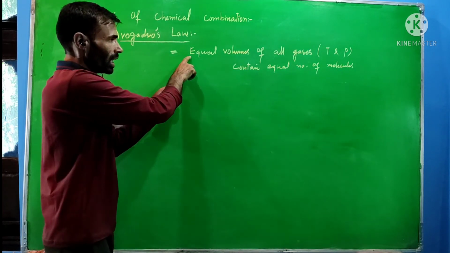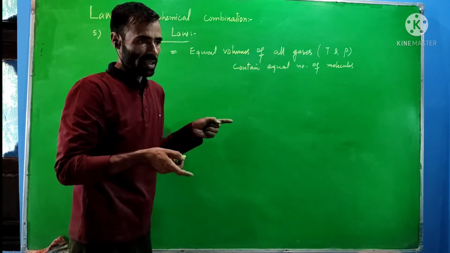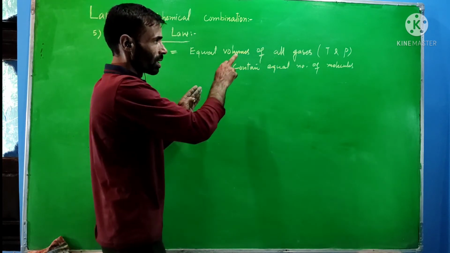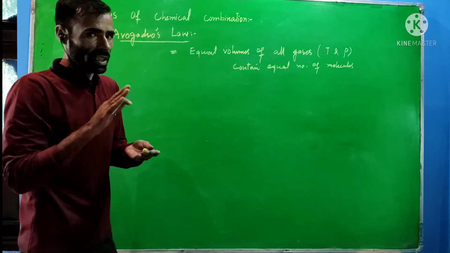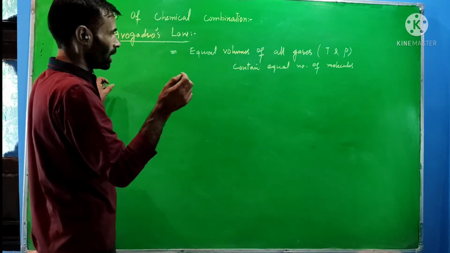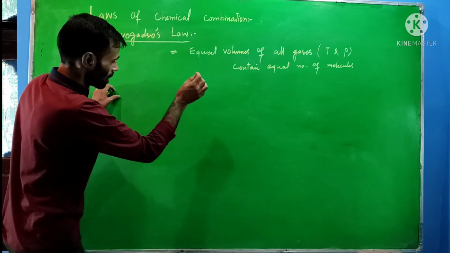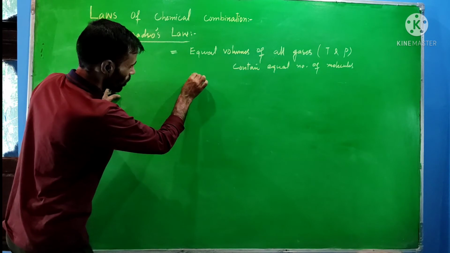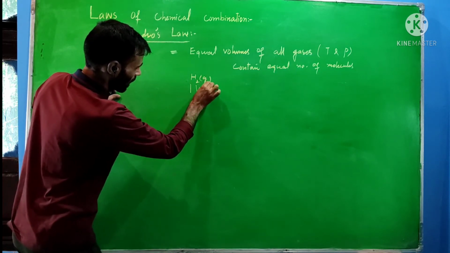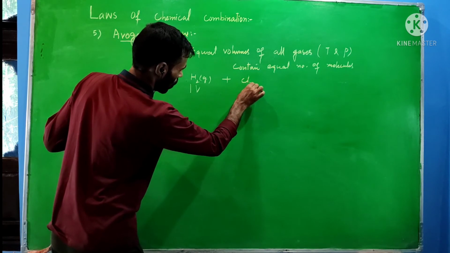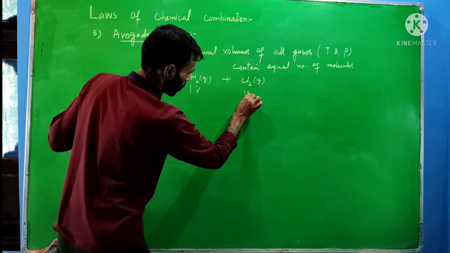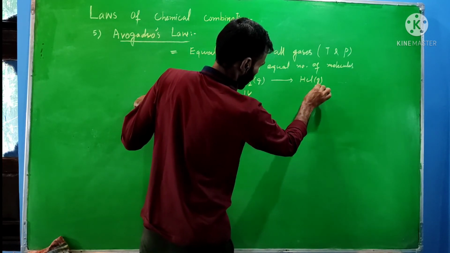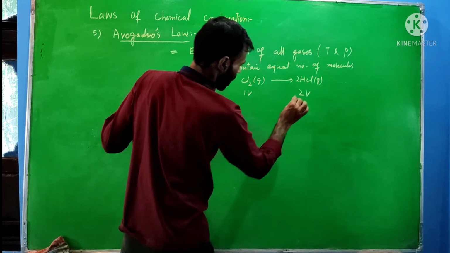Again I will state, equal volumes of different gases, taken under similar conditions of temperature and pressure, contain an equal number of molecules. Let us take this example. Suppose we have one volume of hydrogen gas, and one volume of chlorine, leading to the formation of hydrogen chloride gas. We know two volumes of it are formed.